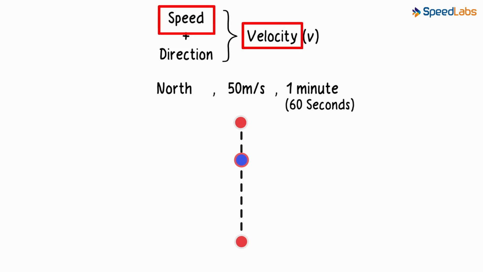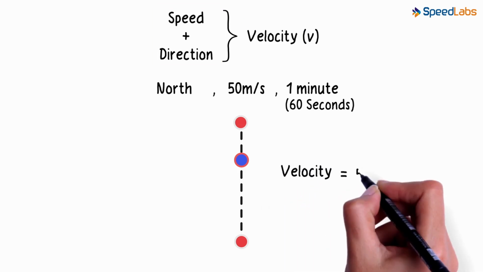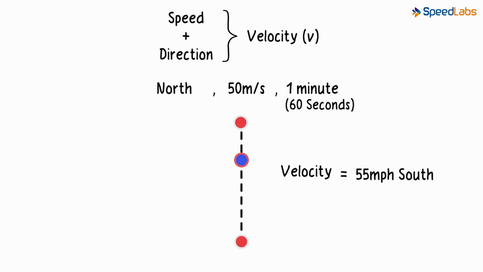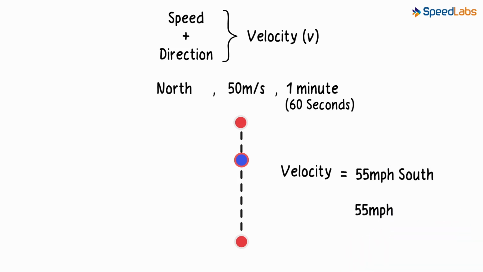Velocity is speed with direction of motion. As such, velocity is direction aware. So when you mention velocity, you must keep track of direction. Something like the car moved south at 55 miles per hour. If you do not mention the direction and just say the car moved at 55 miles per hour, you're not stating the velocity anymore. What you are stating is the speed.